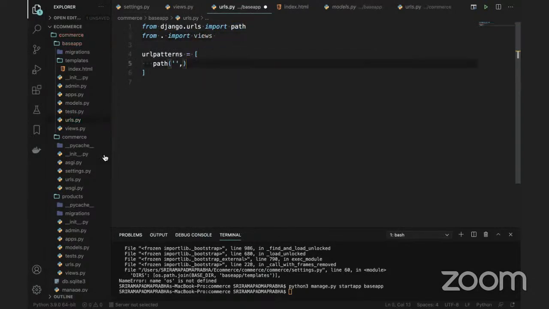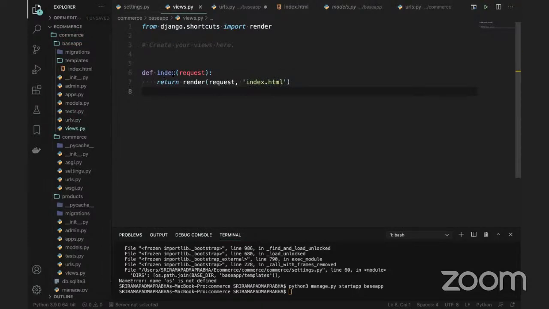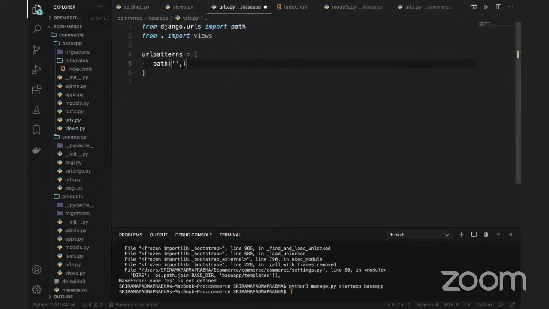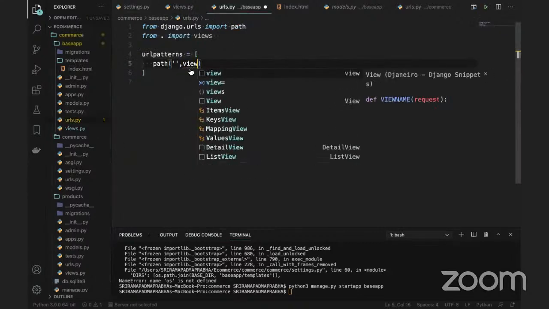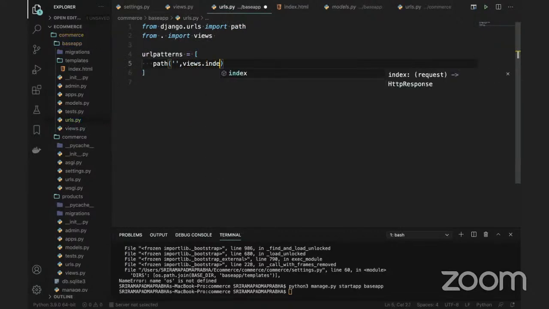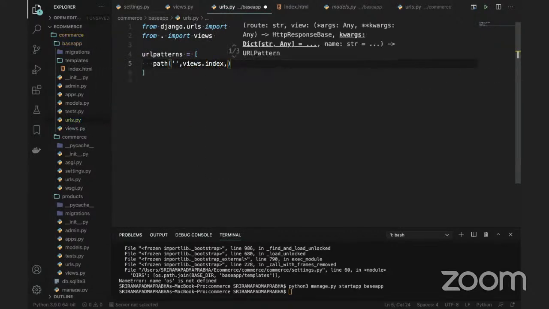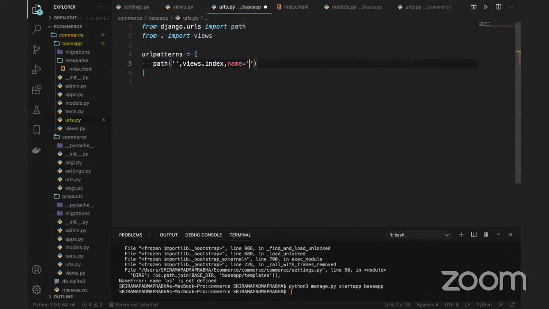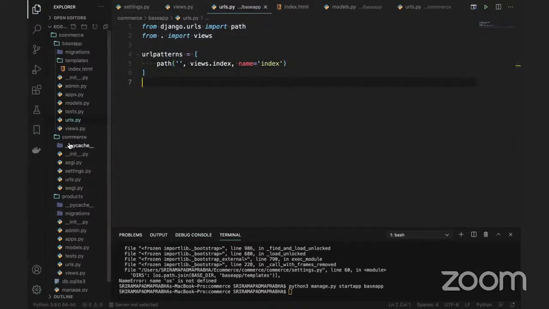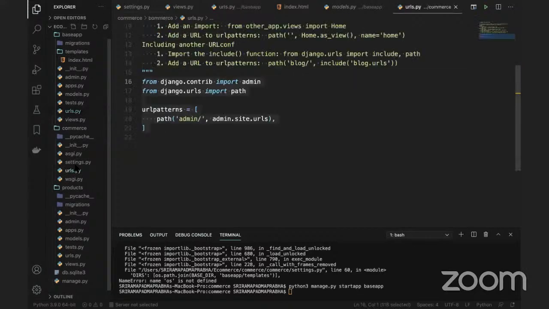In this views, you have written a function called index. We can call it a view function. I will go back to the URLs and call this one. We already imported the views here, views.index, and this is enough. If you want to give a name for this, we can give a name; this is called namespace. I'm giving the name index only, or welcome, or anything we can give. Since you added these URLs to this base app, I need to include those URLs into the main app.